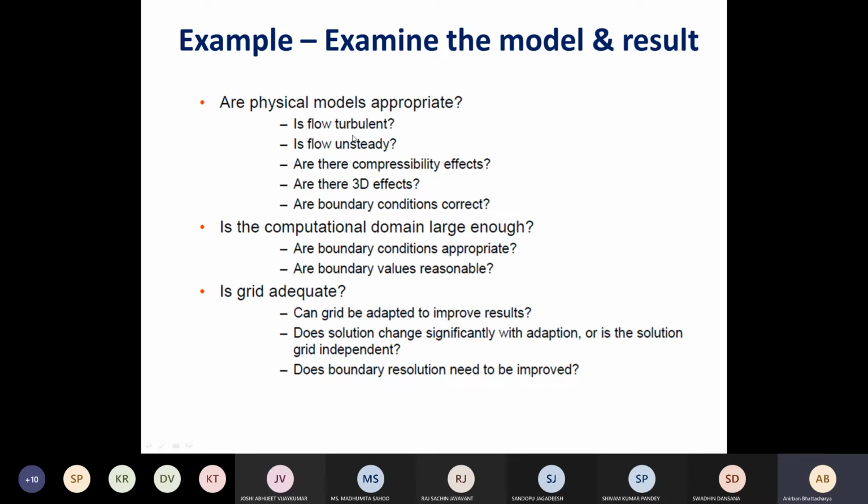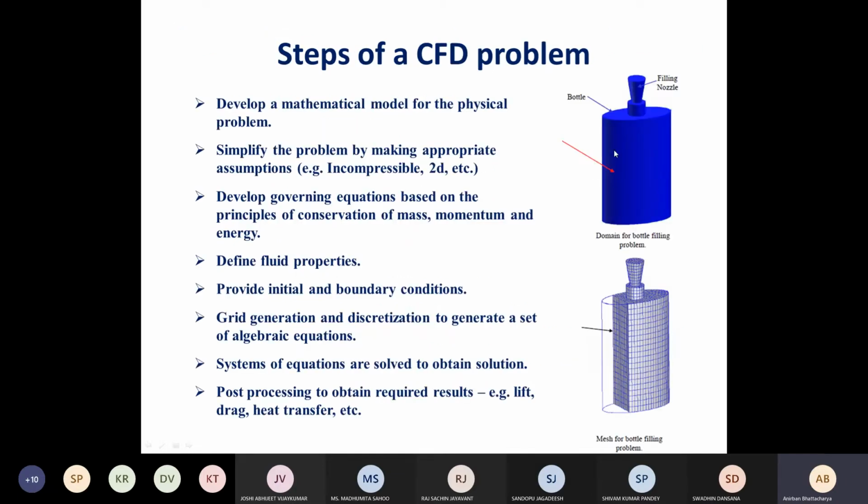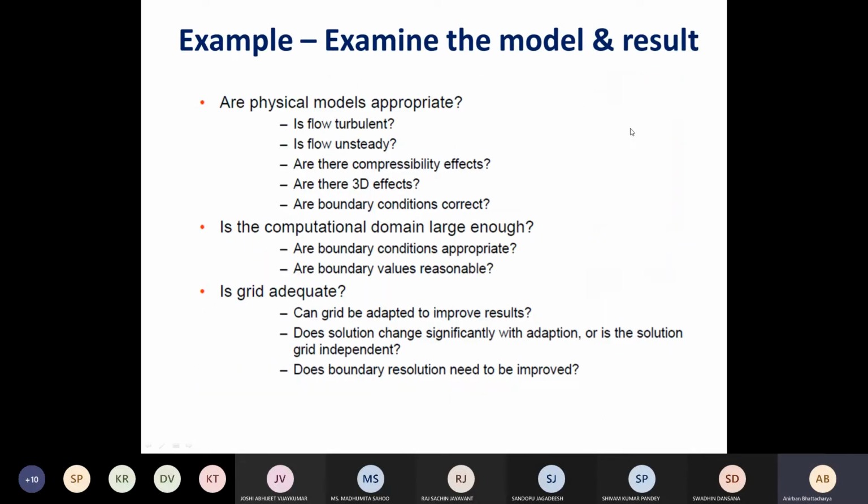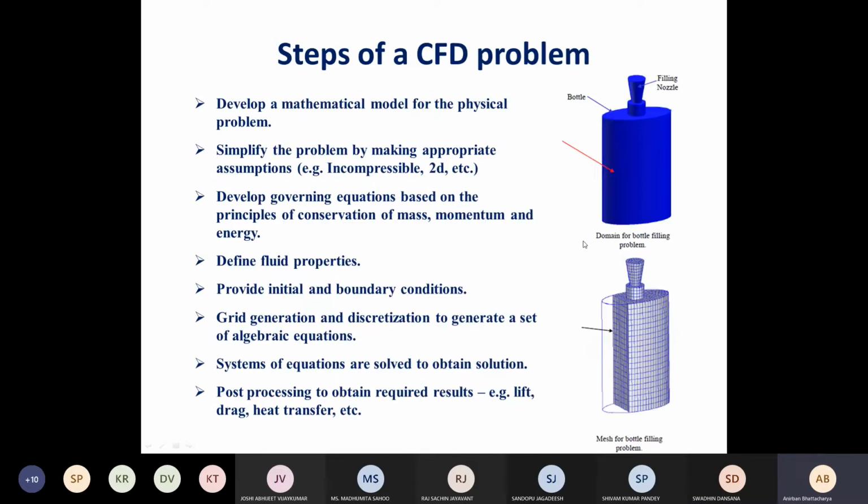Right? So we have to see whether the flow is turbulent or laminar, depending on the velocities. Initially you may not even know whether it's laminar or not. After solving, you find that the flow velocity is very large. It should be a turbulent problem, but I have solved this as a laminar problem. Then you have to go back and incorporate the correct physics. Then there are other effects which may or may not become important. Whether you have taken the boundary conditions correctly or not.